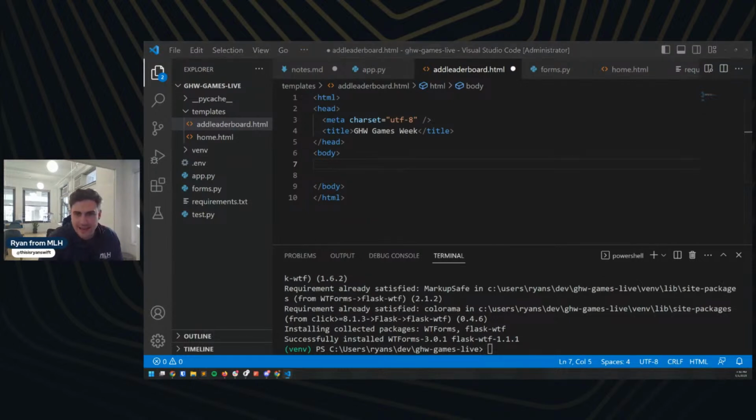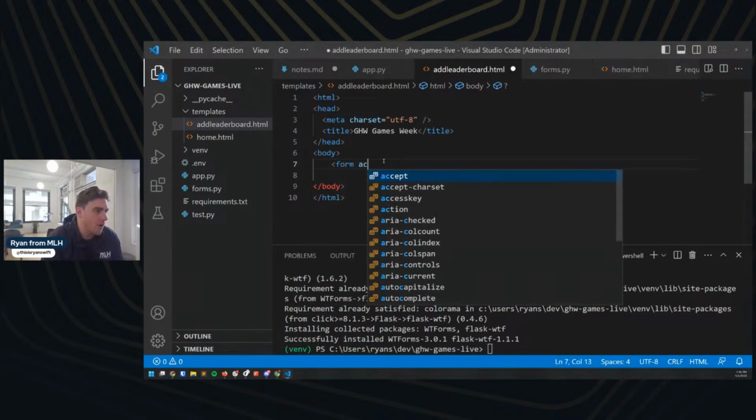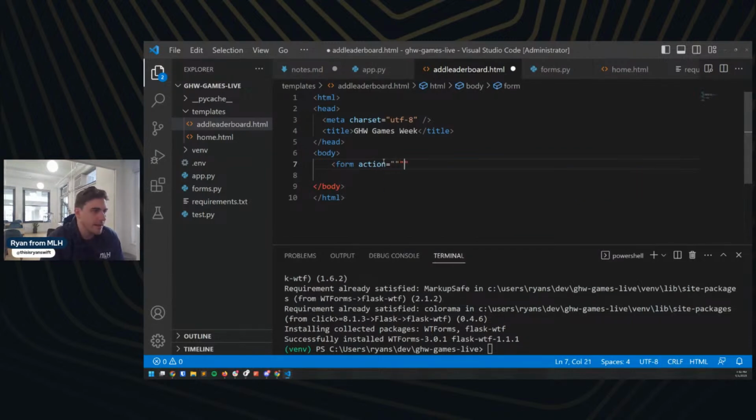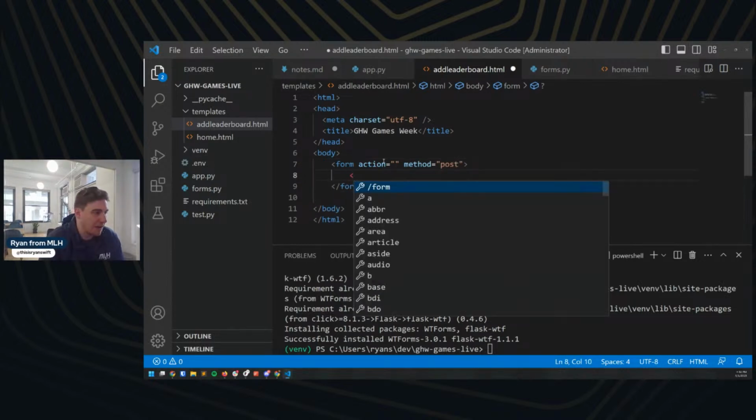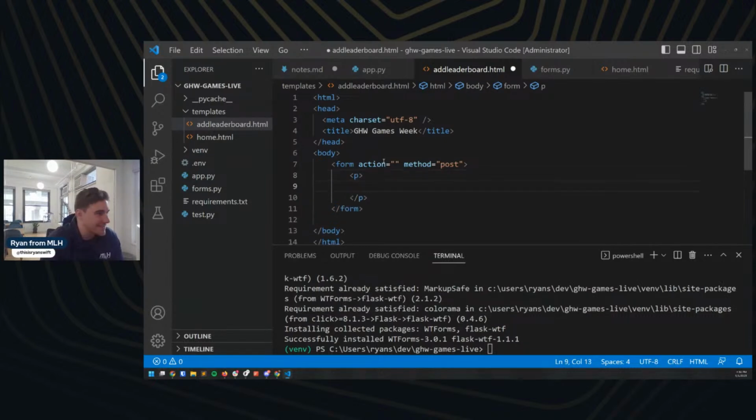And instead, I'm going to write our form. So let's do like they have here. I'm going to do form action equals nothing. Then method is going to be post. Cool. I can close that out. I'm just going to make a p tag here to make this somewhat readable. And I need curly braces. Form.name.label.